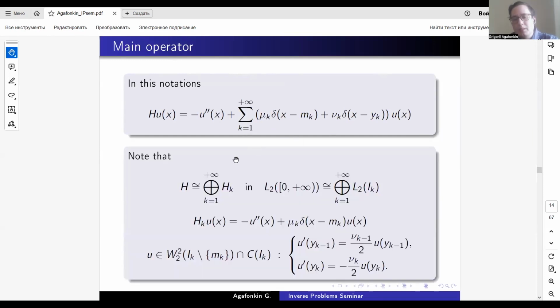And we note that this operator, in fact, can itself be represented as the direct sum of some operators acting on the direct sum of L2 on IK. Its action is written below, and its natural domain is W22 on IK minus MK and continuous functions with some Robin boundary conditions written as follows. This also can be shown. The correctness of this definition can also be shown by applying the results by Savchuk and Shkalikov in their paper or in some other methods.